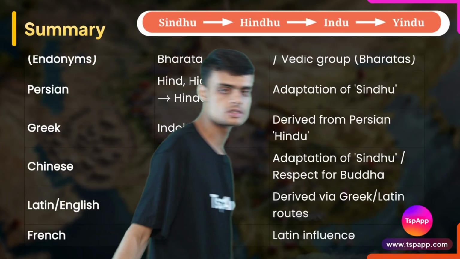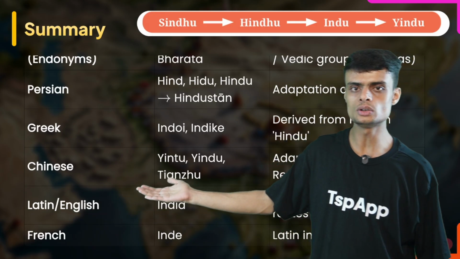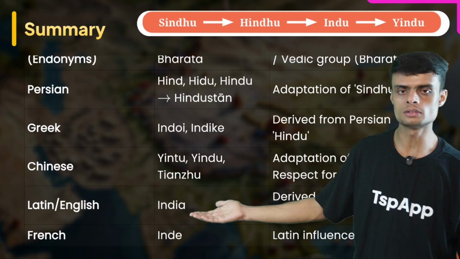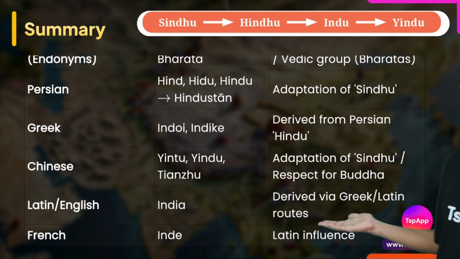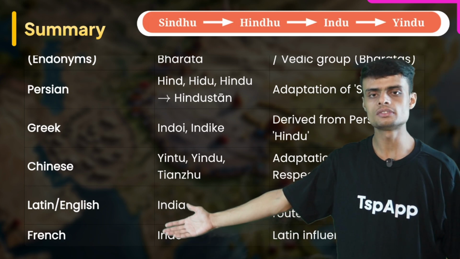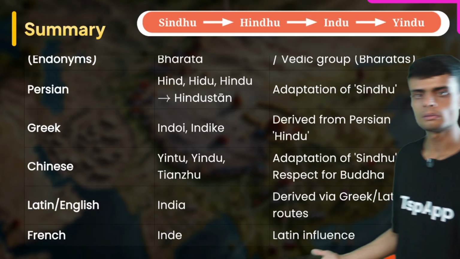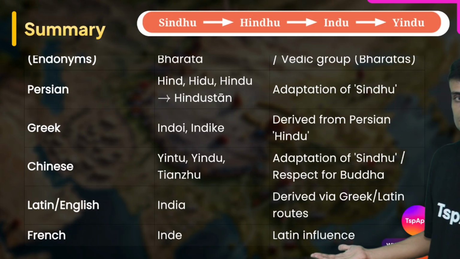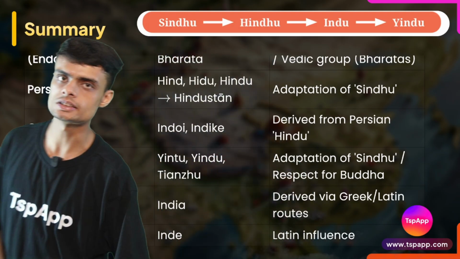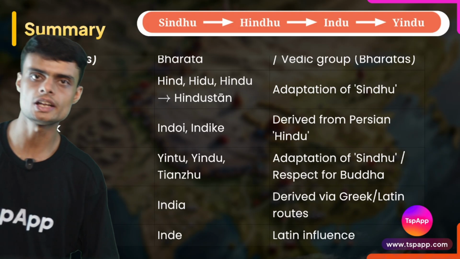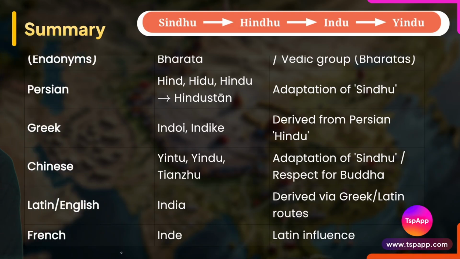The Europeans adopted the Greek term Indoi, Indique, and they gave the term India. It is derived from the Greek Latin roots. French gave the term Inde because of the Latin. So this is how the term India came, Bharat came, and the different names of India came with time.